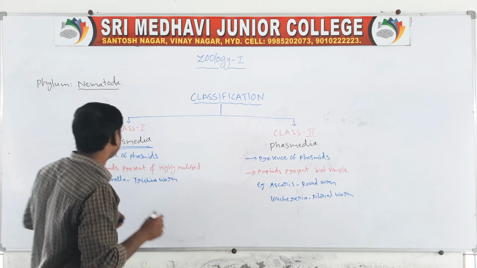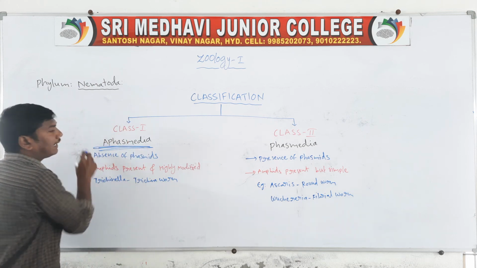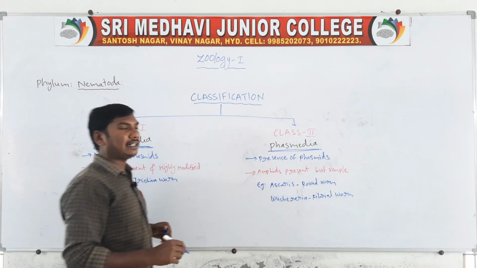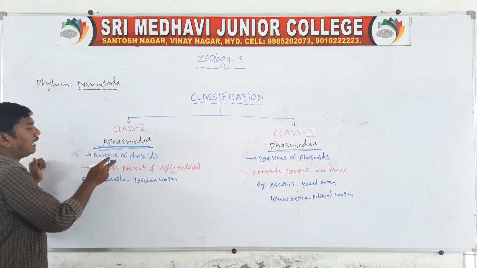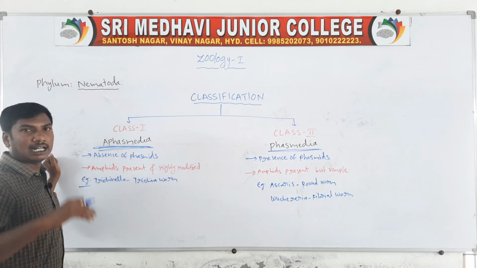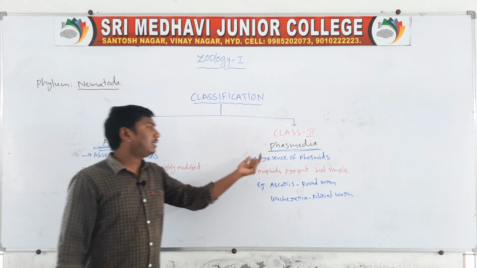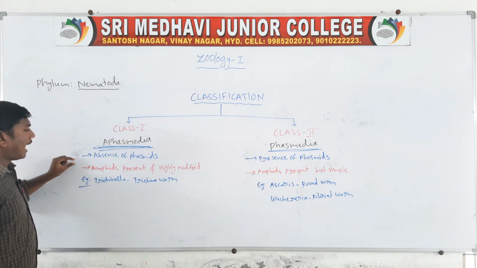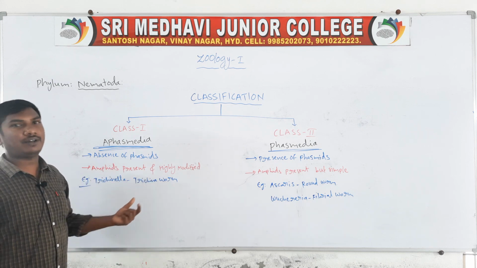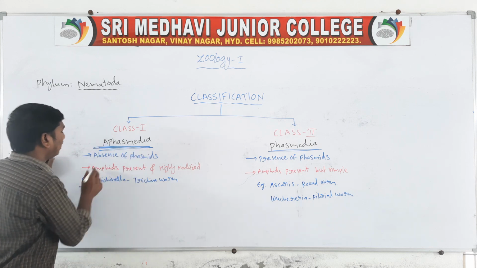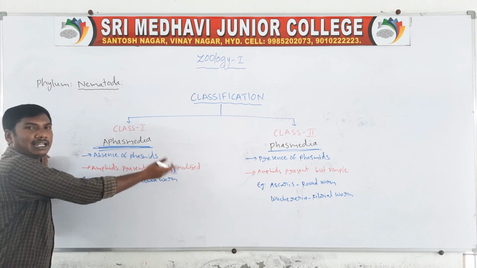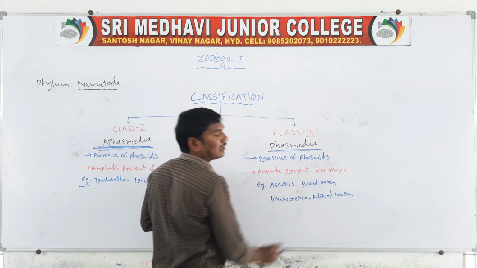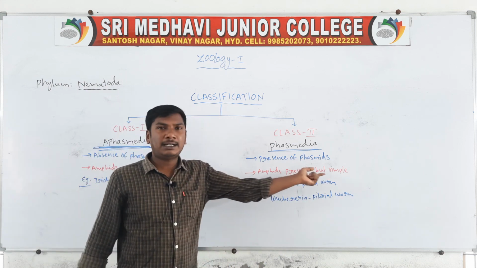Class 1 is the Aphasmidia. Class 2 is the Phasmidia. Aphasmidia means the absence of phasmids. Phasmidia means the presence of phasmids. In the Aphasmidia, amphids are present but highly modified. In the Phasmidia, amphids are present but simple.